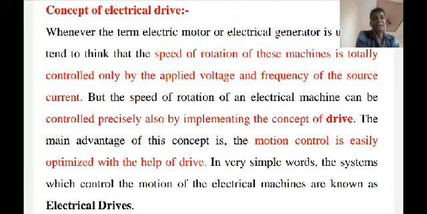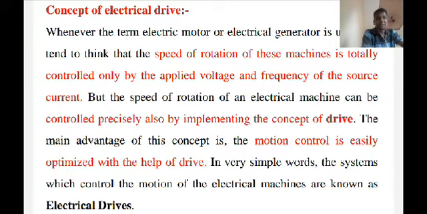While learning the drives, some classifications are there. They are classified on various bases, like according to mode of operation, means of control, number of machines, dynamics and transients, and methods of speed control.